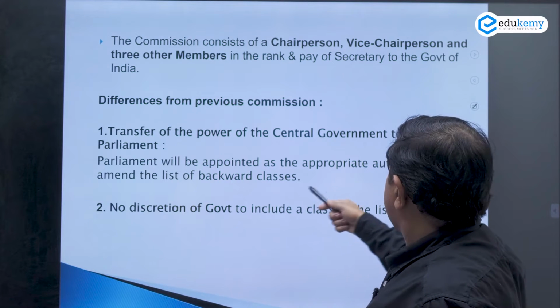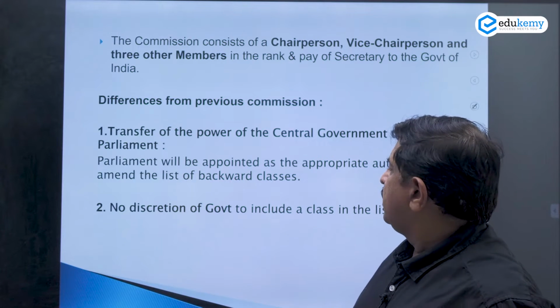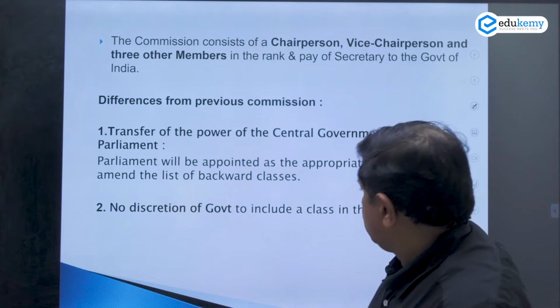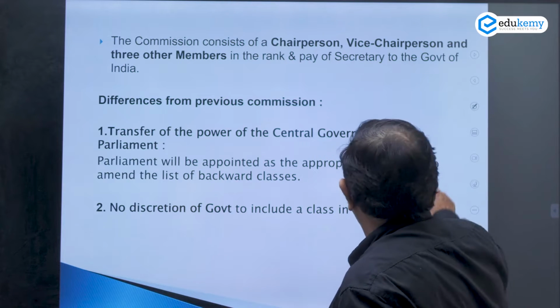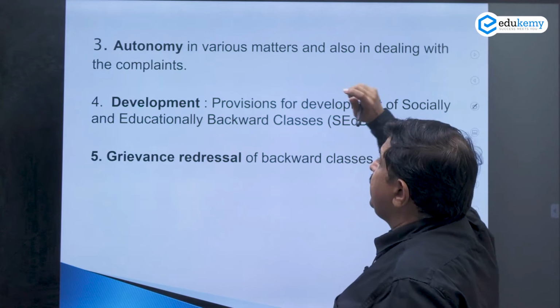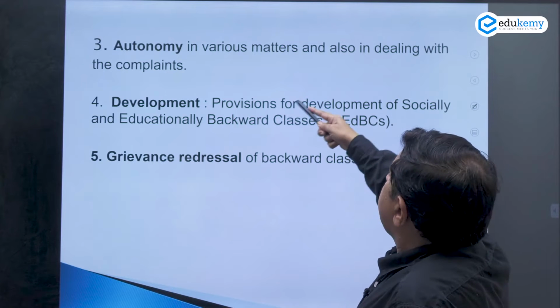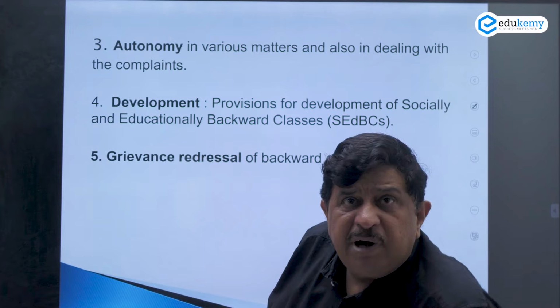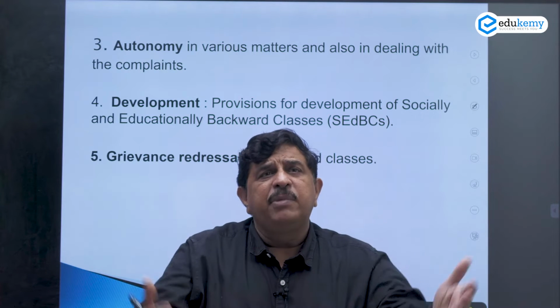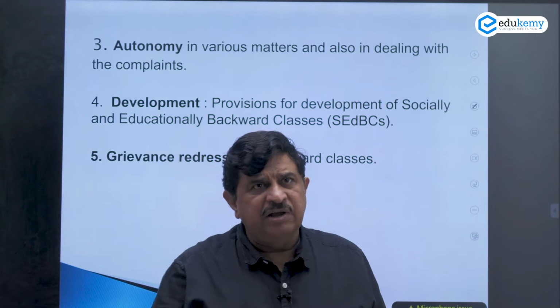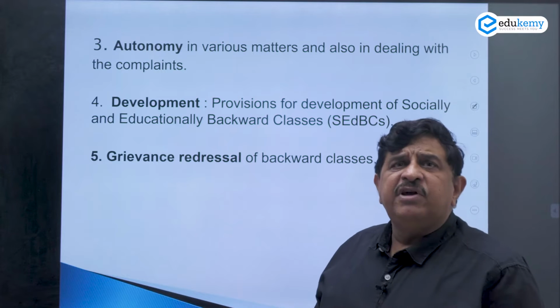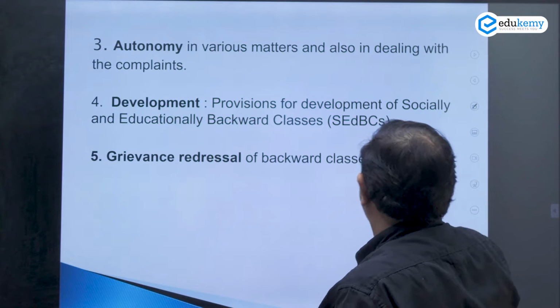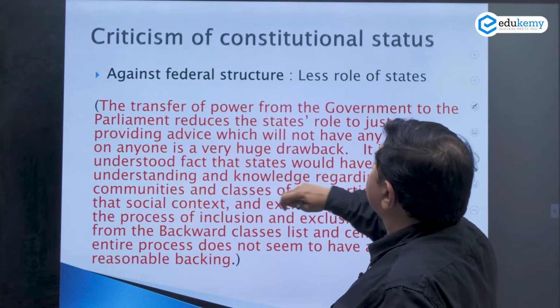Now, differences from the previous arrangement: transfer of the power of the central government to the parliament. So, parliament will be the appropriate authority to amend the list of backward classes. No discretion of government to include a class in the list. So, what will it be removing? Autonomy in various matters and also in dealing with complaints. Development provisions for socially and educationally backward classes, and then grievance redressal of backward classes. They said that it will be improving in this.